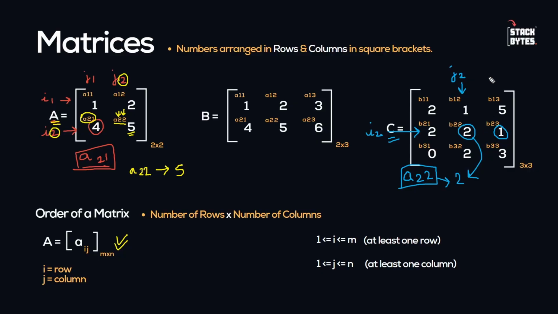Okay, this 2 row and the column is J3. Okay, so 3, B23. At the position B23, we have a component called 1. All right, so these are the matrices. These are the order of a matrices, and these are rows and columns. And now you know what are the matrices, what are vectors. Okay, please keep in mind the basic building block of entire linear algebra is vectors.